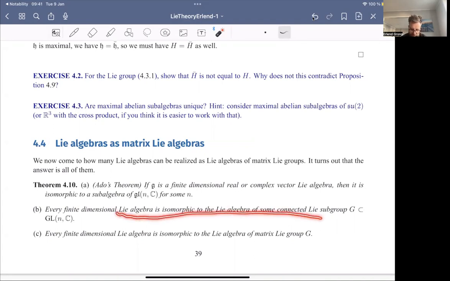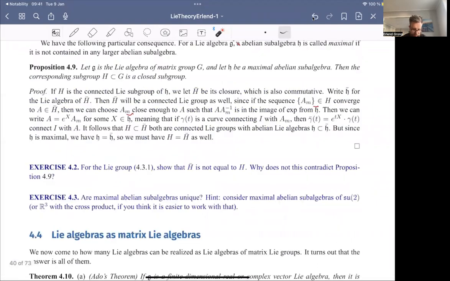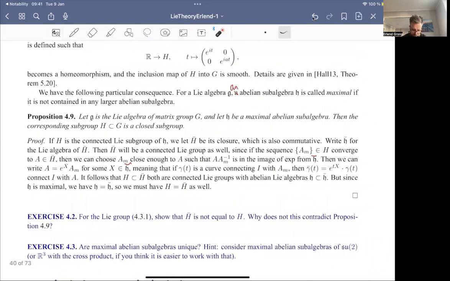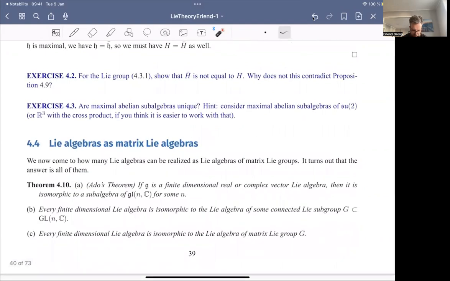The reason for this is that this matrix group has this as its Lie algebra, and then our previous theorem, which said that any subalgebra corresponds to a connected Lie subgroup, holds here. So that means that any finite dimensional Lie algebra can be considered as the Lie algebra of some Lie group.